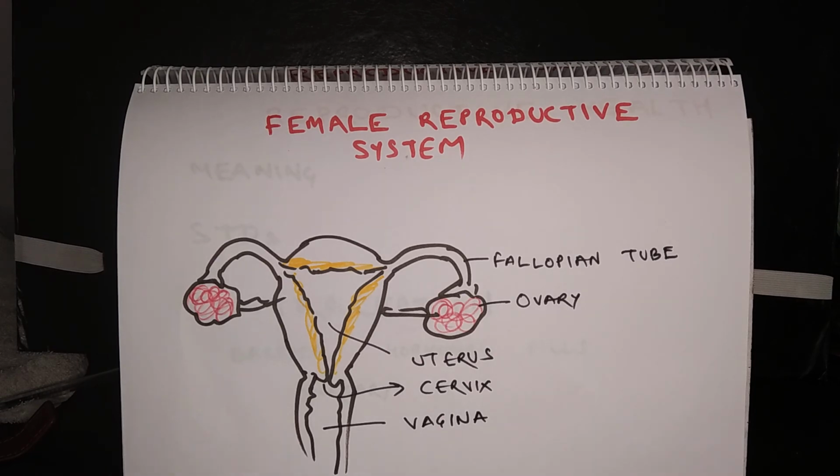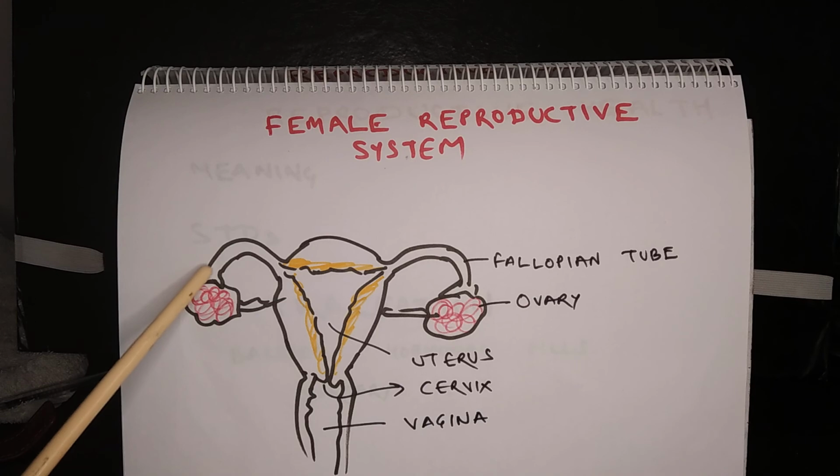But the eggs are not in the mature stage. Once the puberty starts, the eggs start maturing one by one, and each menstrual cycle one mature egg is released, and the mature egg is finally caught by the fallopian tube.